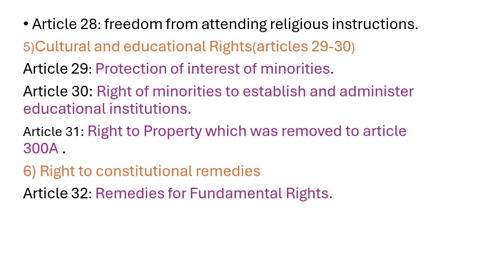Cultural and educational rights, Articles 29 to 30. Article 29, protection of interest of minorities. Article 30 deals with the right of minorities to establish and administer educational institutions. Article 31 deals with right to property, which was moved to Article 300A. Right to constitutional remedies. Article 32 deals with remedies for enforcement of fundamental rights.